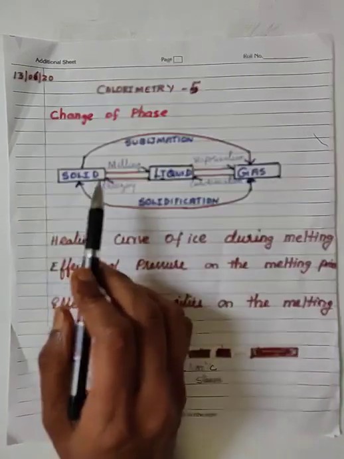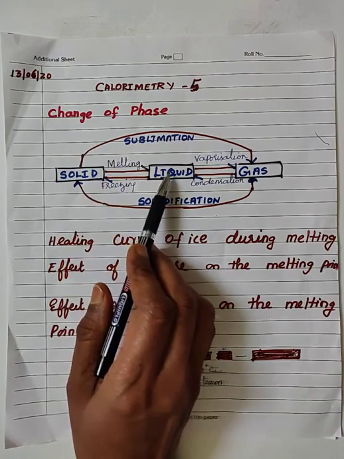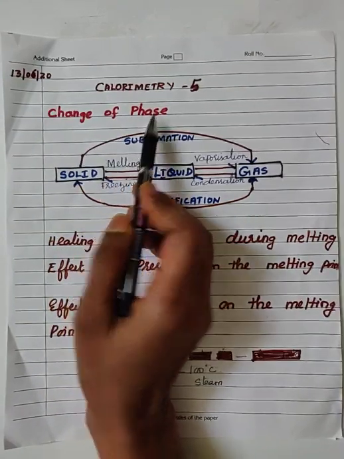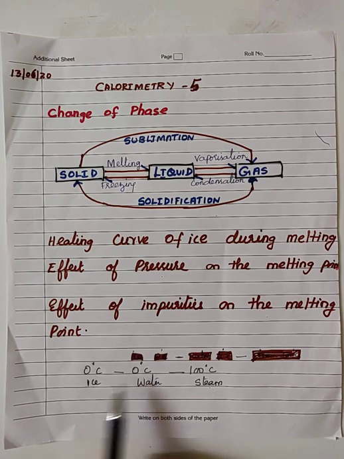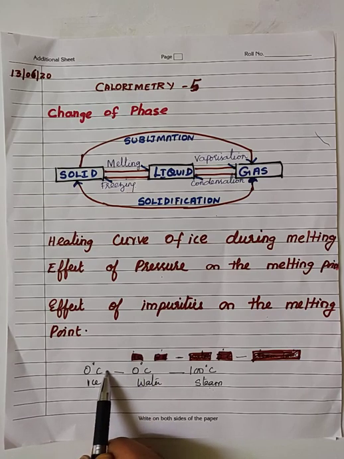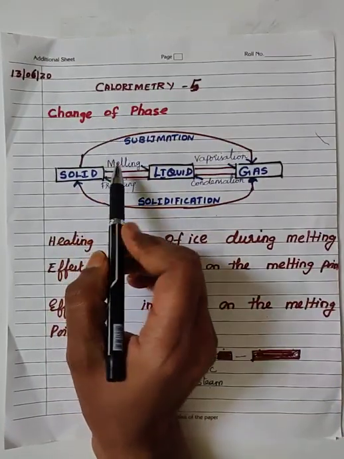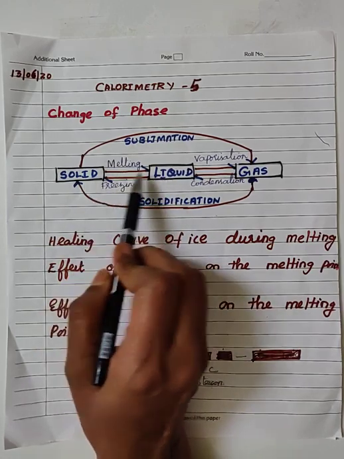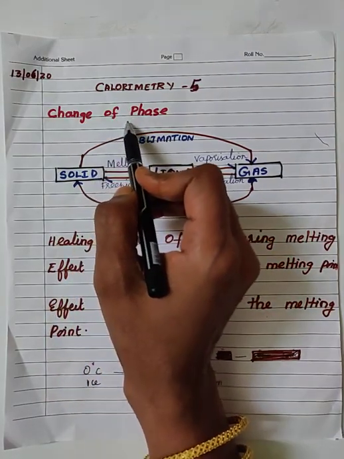Okay. So the process of change of substance from one state to other state at constant temperature is called change of phase. Here you can see 0 degrees Celsius, ice to water. There is a change of phase. The substance changes from the solid state to the liquid state at constant temperature. So change of phase is a process in which the substance changes from one state to the other state, but the temperature remains constant during that phase change. That process we call the change of phase.